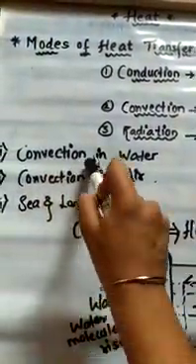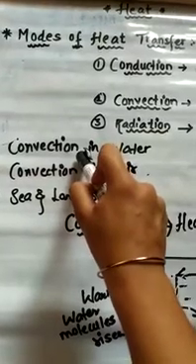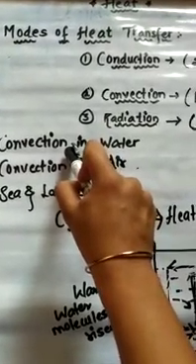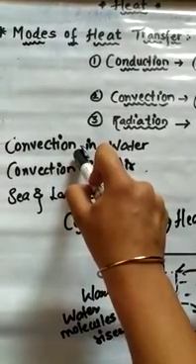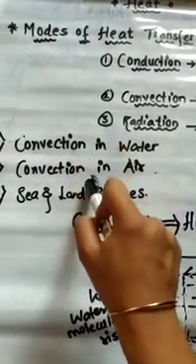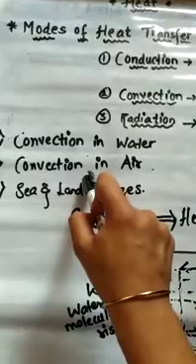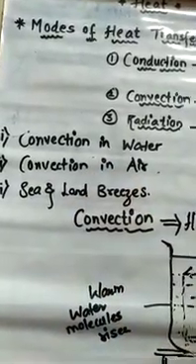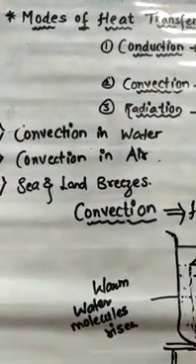Convection does not take place in solids because the particles in solids are fixed at a place and cannot move about freely. It also does not occur in empty space or vacuum because there are no particles of any kind which can move and transfer heat.